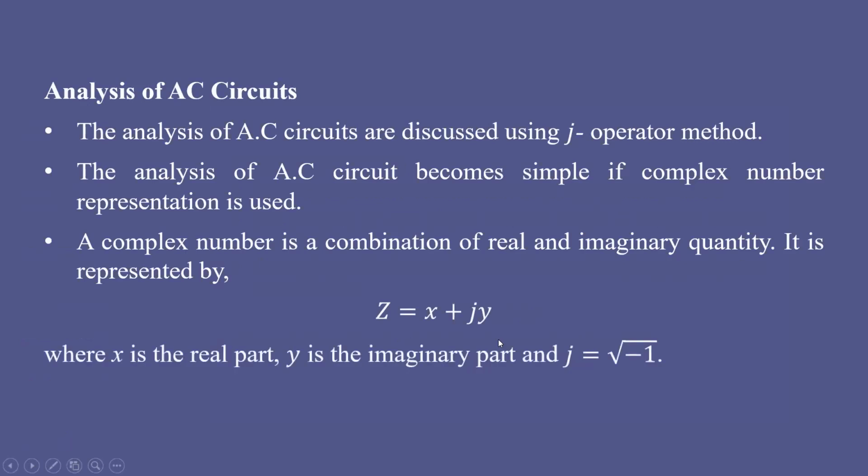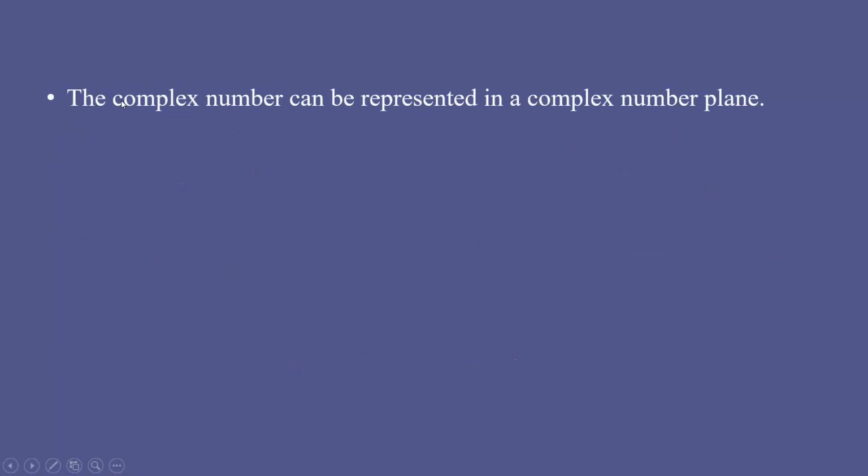Here X is the real part and Y is the imaginary part. What is the value of J? J is equal to square root of -1. That is actually the complex number. Okay. So this is the complex number representation.